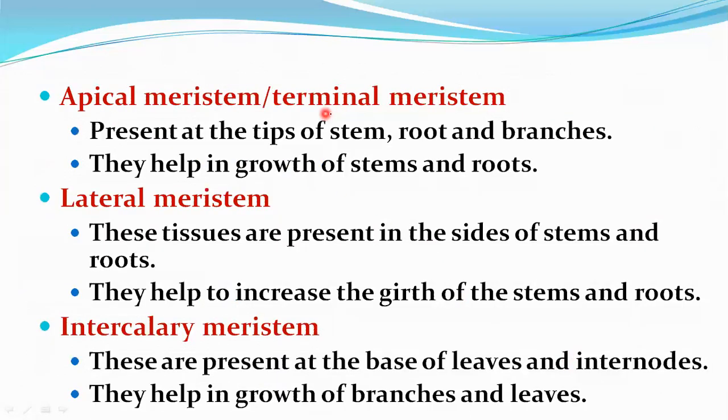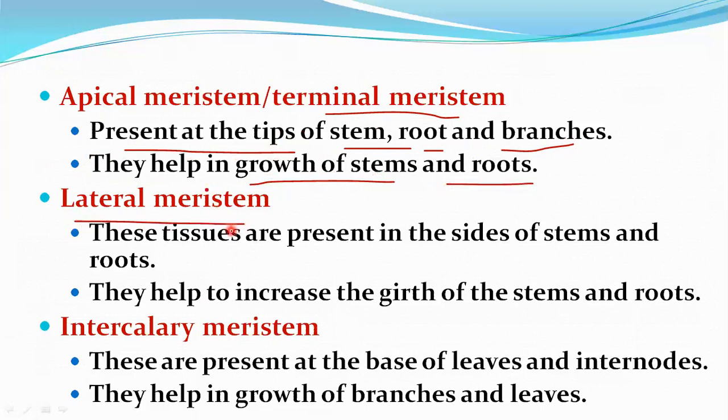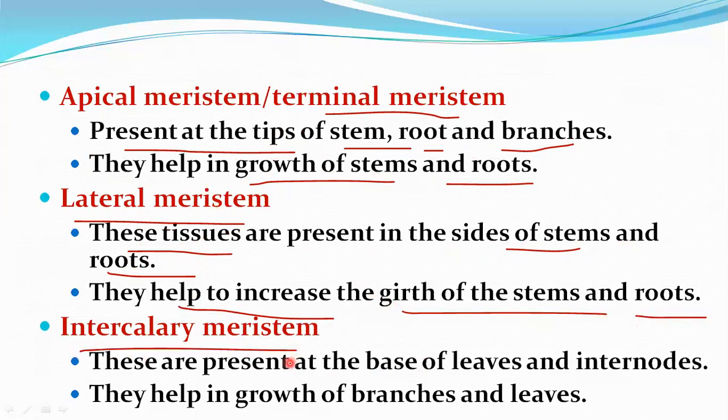Apical meristem or terminal meristem is present at the tip of stem, root and branches. They help in growth of stems and roots. Second, lateral meristem. These tissues are present in the sides of stems and roots. They help to increase the girth of stems and roots. Intercalary meristem is present at the base of leaves and internodes, that is, in between the nodes. They help in growth of branches and leaves.